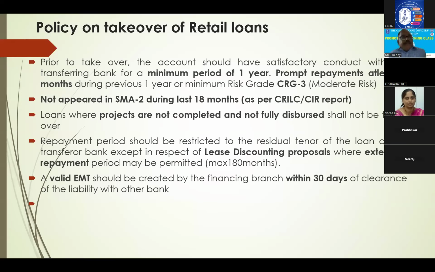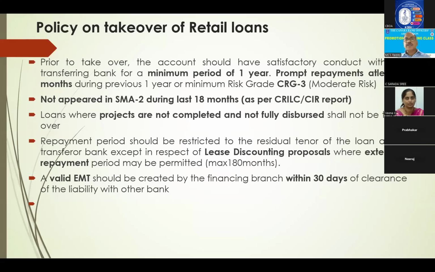Policy on takeover of retail loans. Here, prior to takeover, you should have a minimum of 1 year with the transferring bank and prompt repayment at least in 6 months during the previous 1 year. That also CRG3, moderate risk, because up to moderate risk we consider as investment grade. So up to that we can accept. And not appeared in SMA during the last 18 months. Here, the 12 months has been changed to 18 months as per the CRILC report.